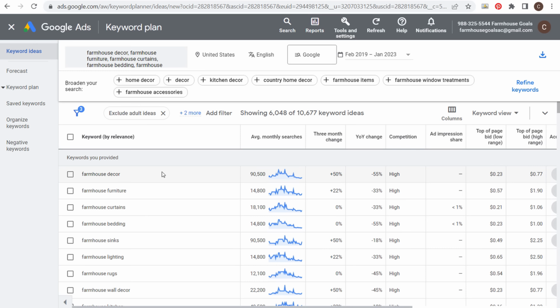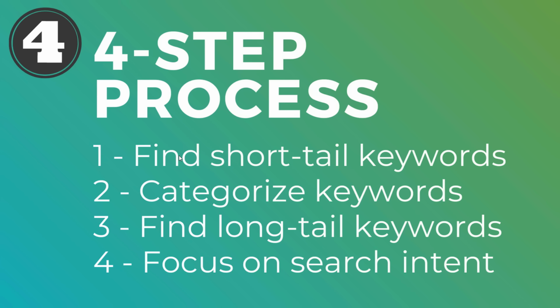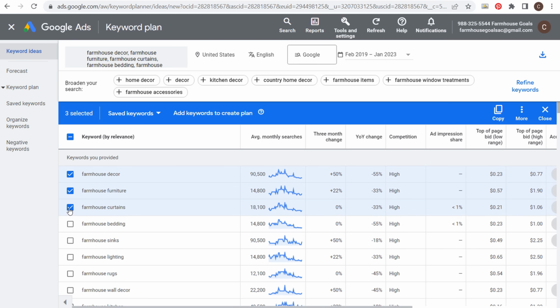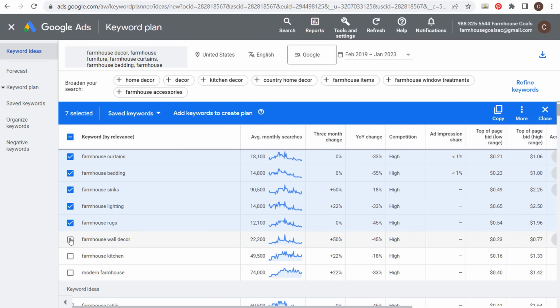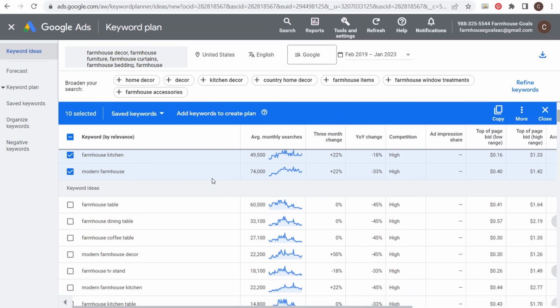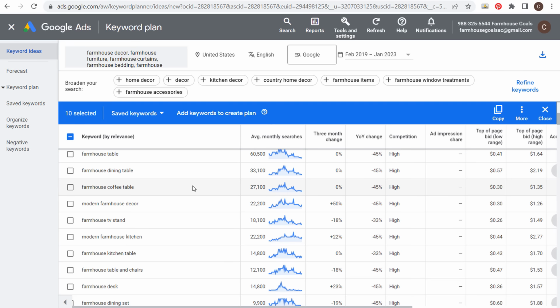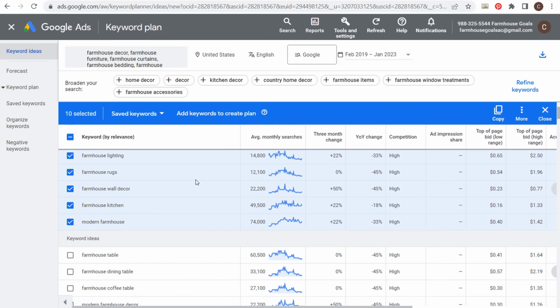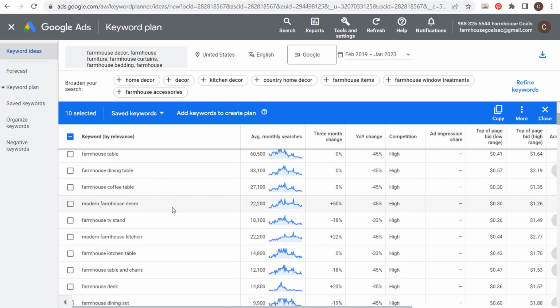Still way too many keywords, but what we can do is start with coming back over to our process here. Start with your short tail keywords. So as you are entering all of your different keywords in here, decor, furniture, curtains, bedding, sinks, lighting, all of these are going to be short tail keywords that we want to target. And you can see there's a ton of search volume here for all of these. But as we come down, you're going to start seeing more and more keywords. They're going to automatically filter your keywords by relevance. So you're going to see the most relevant keywords here.